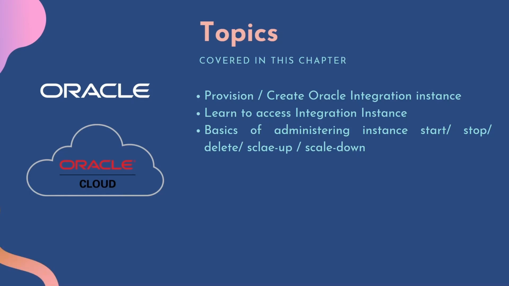All those we will learn in brief. That is the basics of administering. We won't go deep into the administering activities. At the end of this chapter, you will be comfortable in creating an Oracle Integration instance, and you will have basic skills in administering the instance, and you will be able to manage the instance on your own. Without wasting much time, let's begin with our classes for this chapter.